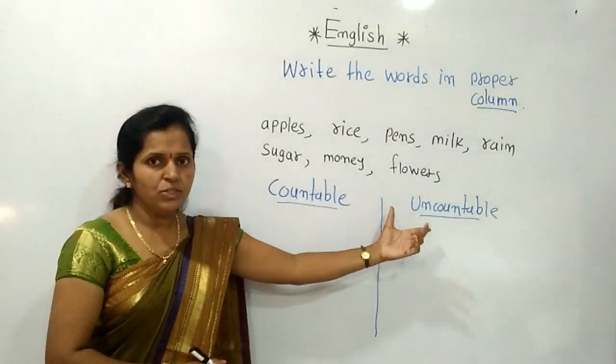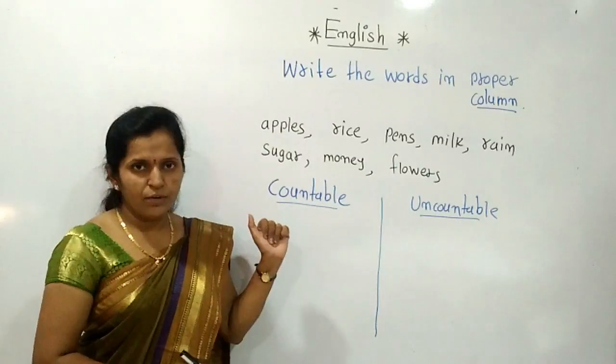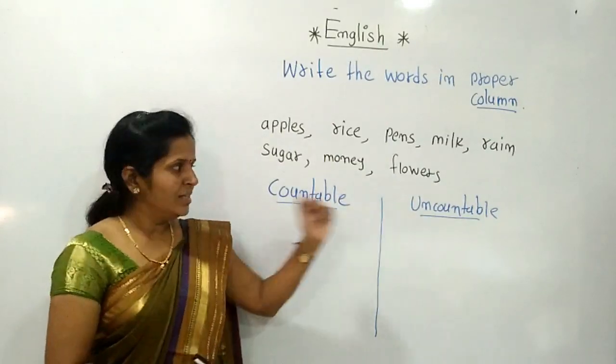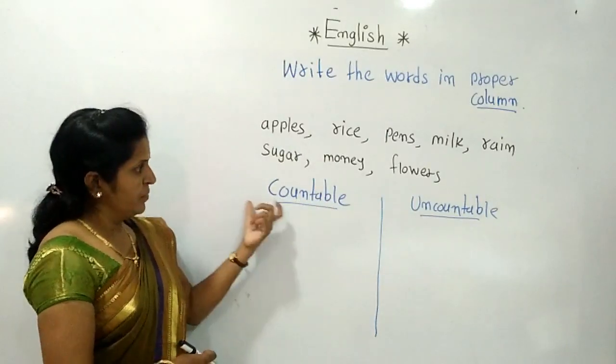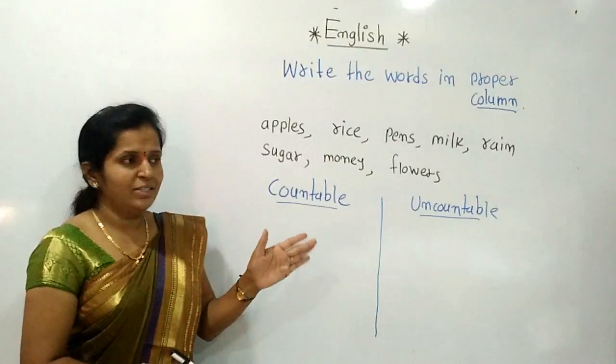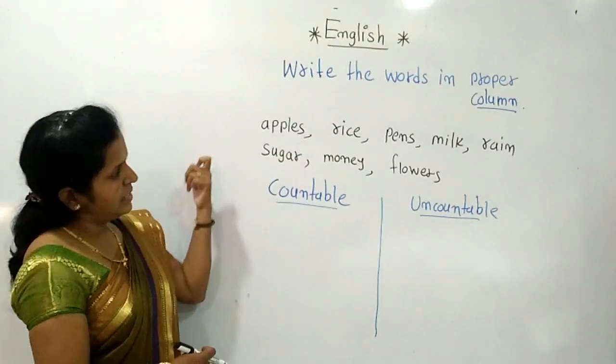But uncountable means we cannot count in numbers. It needs a measurement. It needs the support of some word. With the help of a number we cannot tell it. It's not a clear meaning, not a proper meaning of that word. It's called uncountable. Let's see the examples.